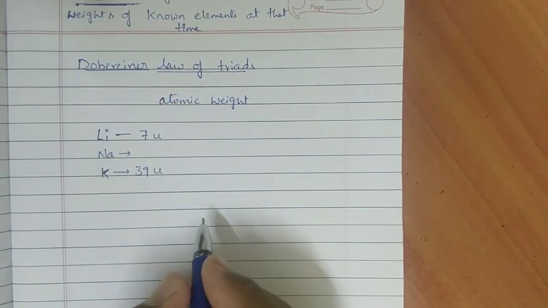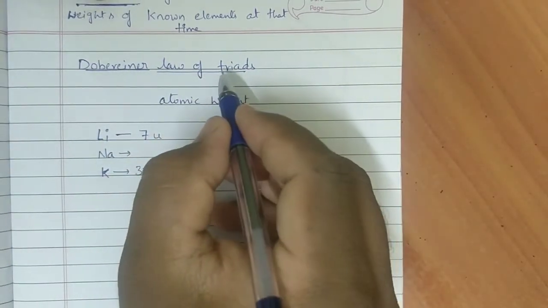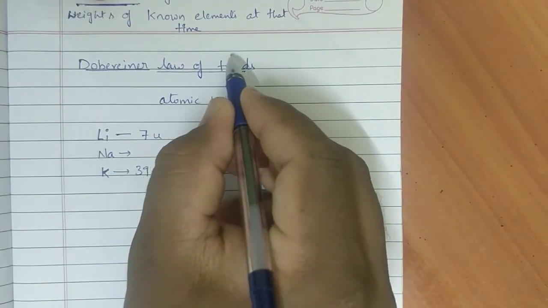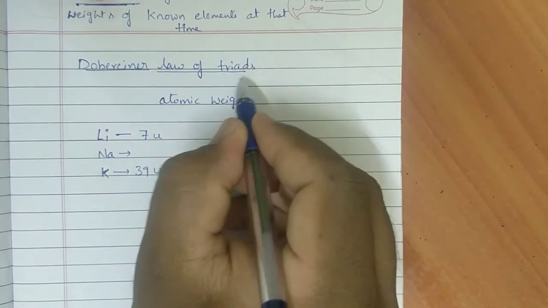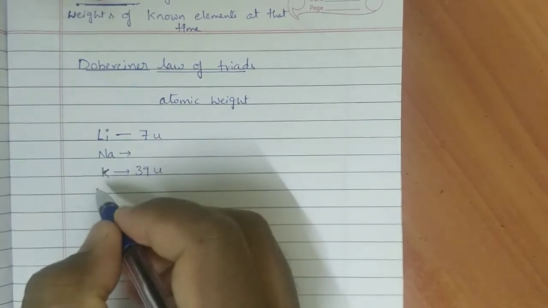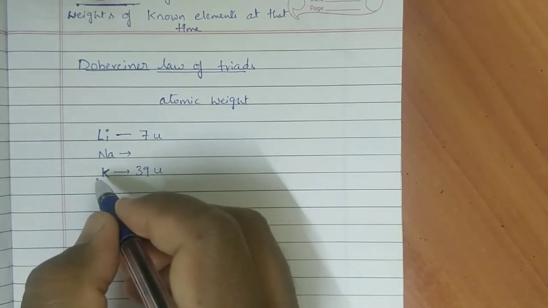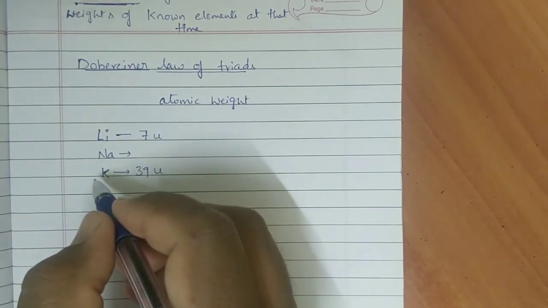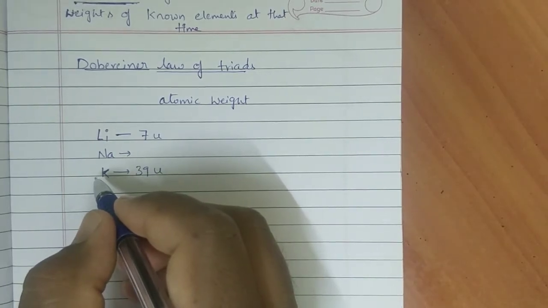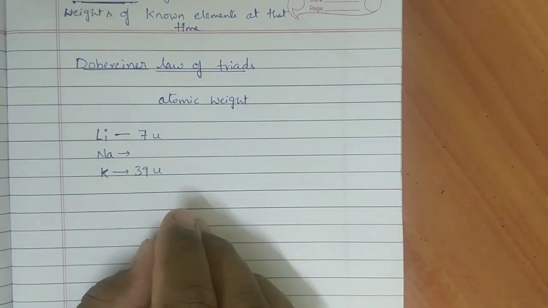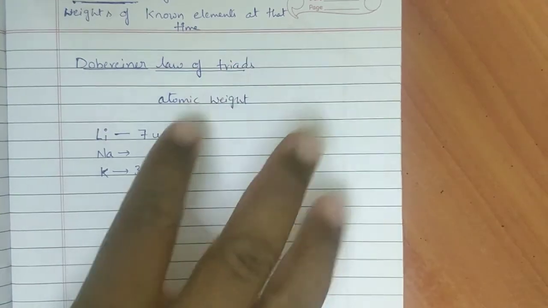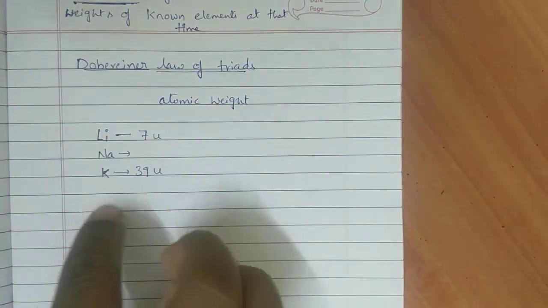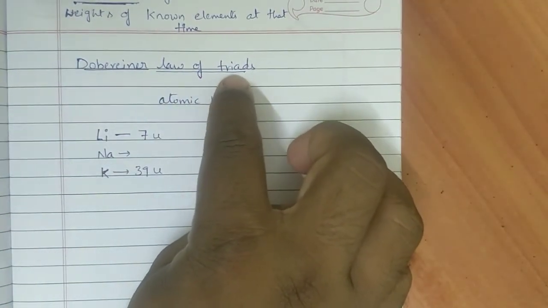Dobereiner proposed the law of triads. He classified the elements into different sets, in which each set contains 3 elements. At that time, how many elements were there? That many elements were classified into different groups. Each group has 3 elements. That's why this group is called a triad. Tri means 3.